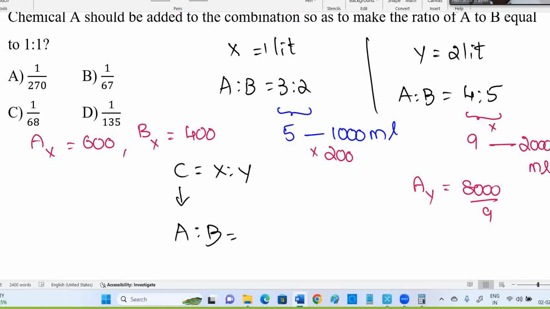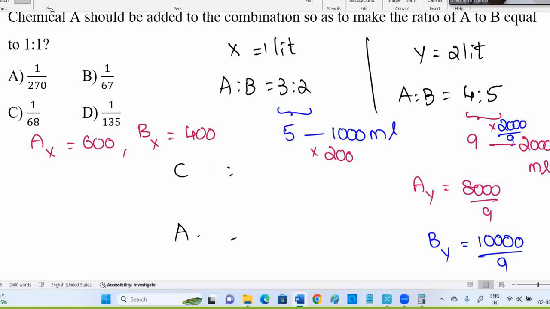I have to multiply with 2000 and divide by 9, then only that will satisfy. B in vessel Y is 5 into 2000, which is 10,000 divided by 9. Adding 8000 plus 10,000, 18,000 divided by 9 is 2000 only.